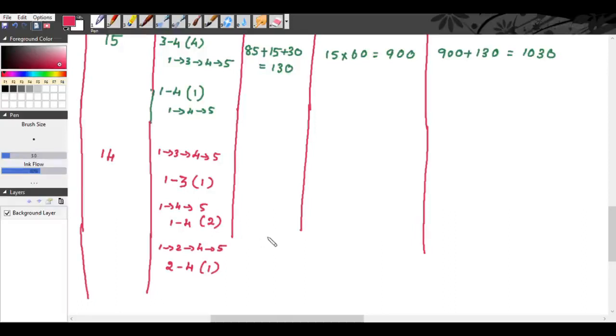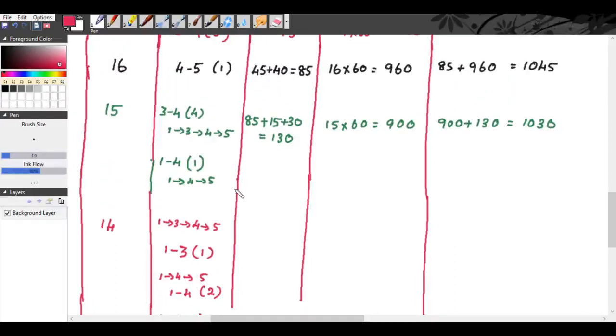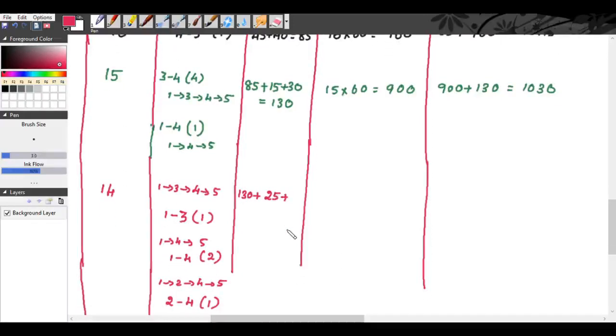So what will be your cost? This 130 plus crashing the activity 1, 3. For 1, 3, the crash cost is 25 rupees, plus for crashing 1, 4, it is 30 rupees, plus for crashing 2, 4, the cost is 10 rupees.